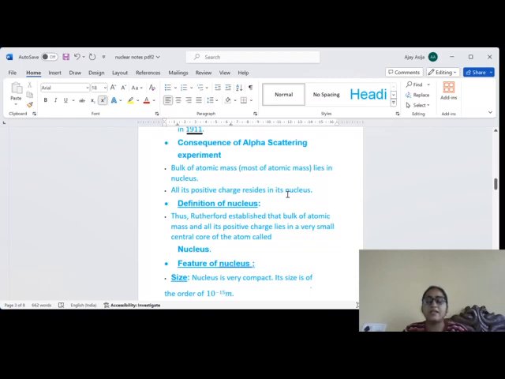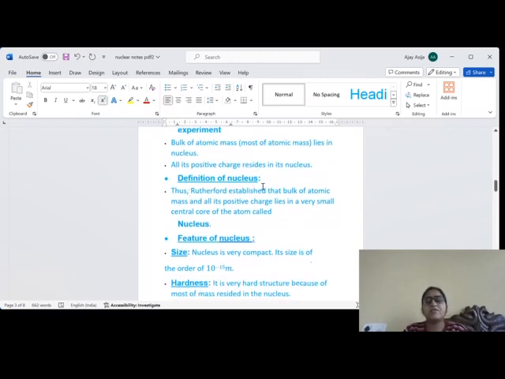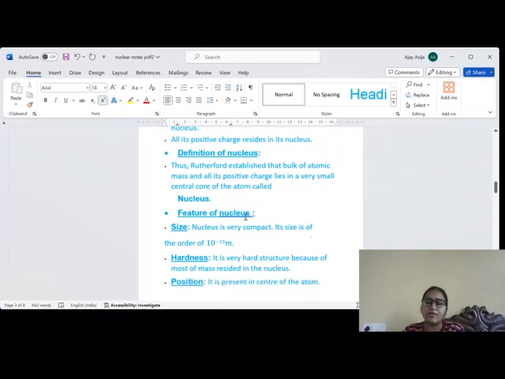Actually, we will discuss alpha scattering experiment in detail later on. This was brief introduction of alpha scattering experiment. Definition of nucleus. Thus, Rutherford established that bulk of atomic mass and all its positive charge lies in very small central core of the atom called nucleus. What Rutherford says is that bulk of atomic mass and all its positive charge lies in very small central region of atom. That central region of atom is called nucleus.